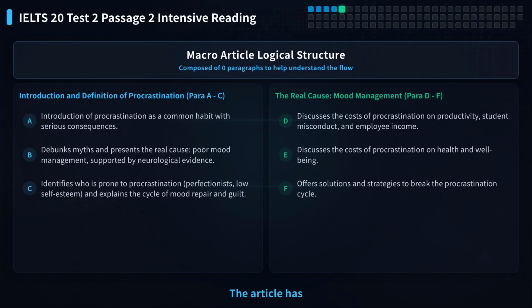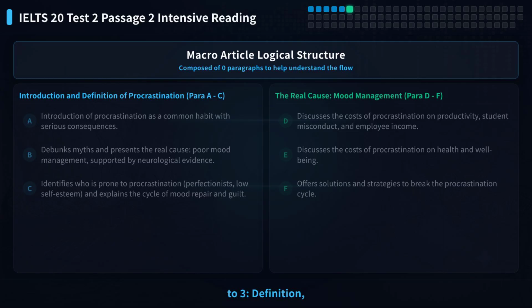The article has 6 paragraphs, A to F. It first defines procrastination, then analyzes causes and effects, and finally gives advice. From paragraph 1 to 3: definition, causes, and typical people who procrastinate. From paragraph 4 to 5: effects of procrastination on work and health. Paragraph 6: advice on breaking the procrastination cycle.